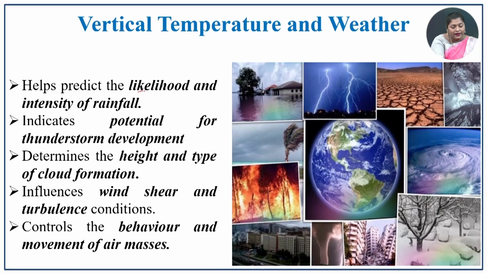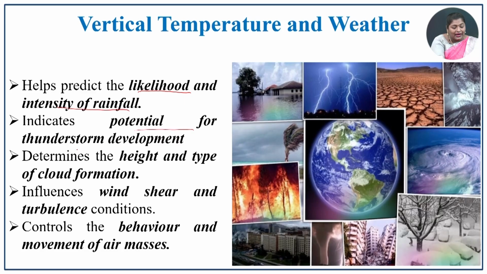Vertical temperature and weather. How are the weather and vertical temperature related? It helps to predict the likelihood and intensity of rainfall. How is the rainfall pattern affected by the vertical temperature? It also indicates the potential for thunderstorm development.